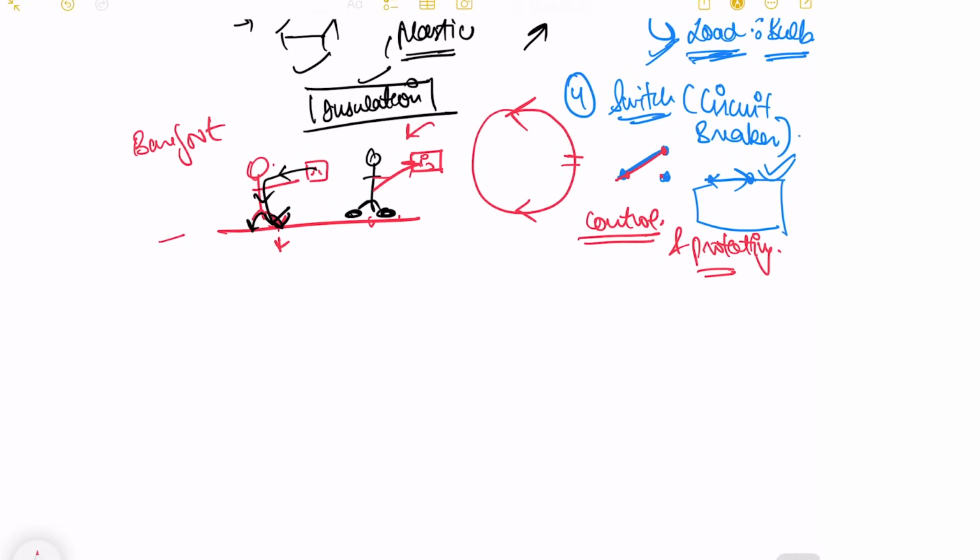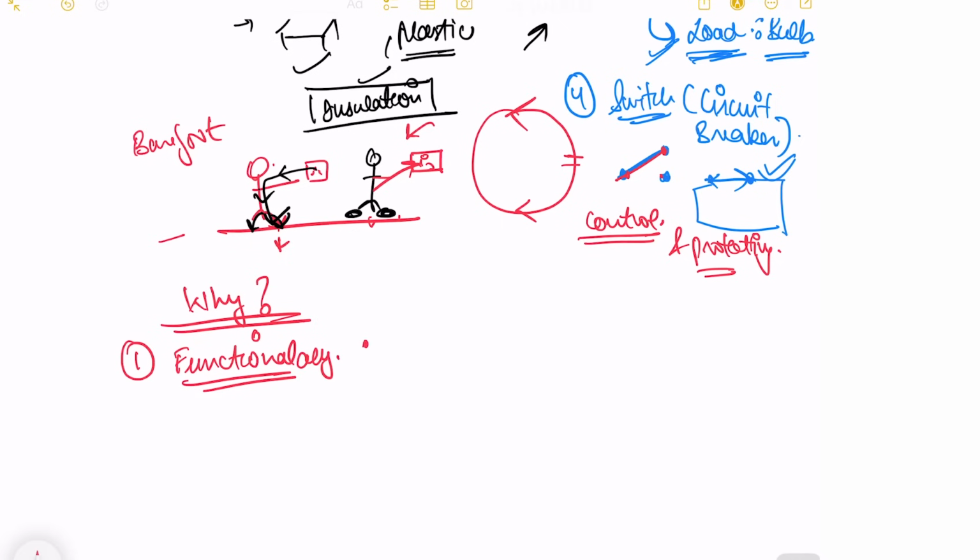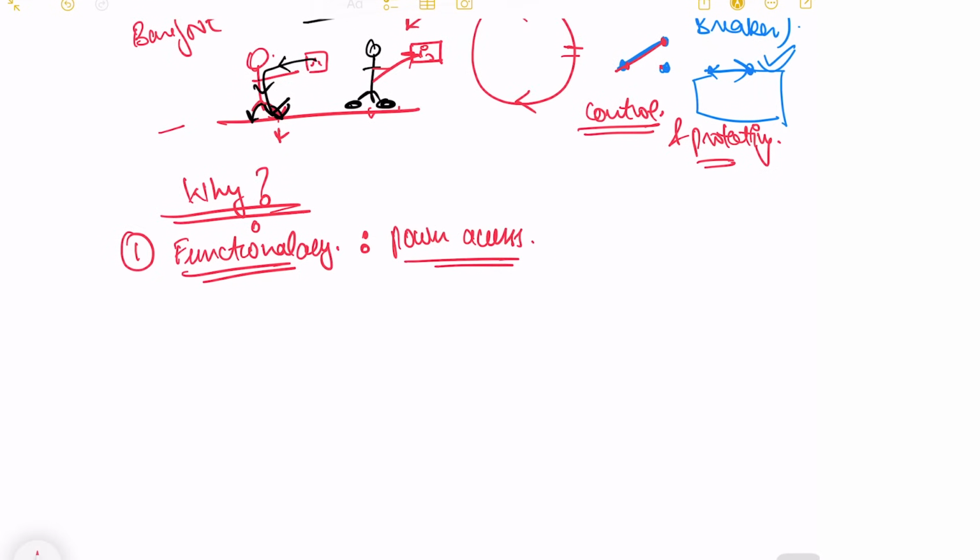Now, what is the importance? Why do we need to study electrical circuits in architecture? The first point is functionality, as always, because we want our spaces to have proper power access. So functionality is the first point for getting power access to all the areas inside your building. Then the second point is your safety.